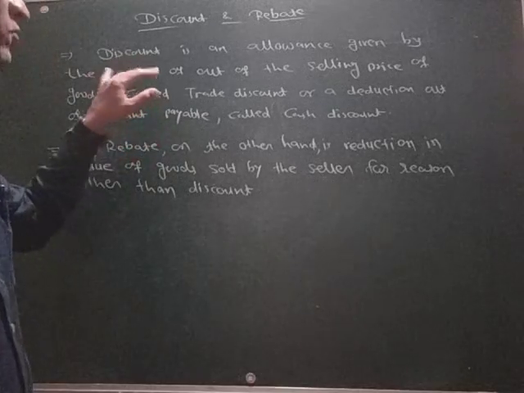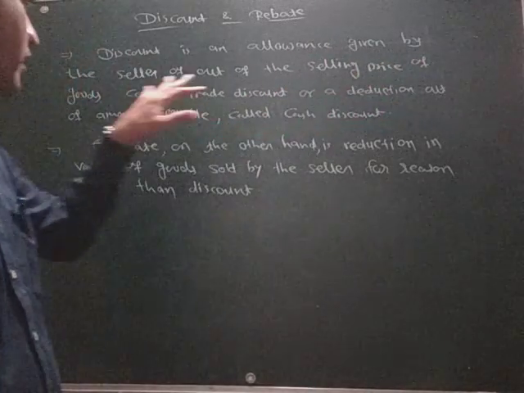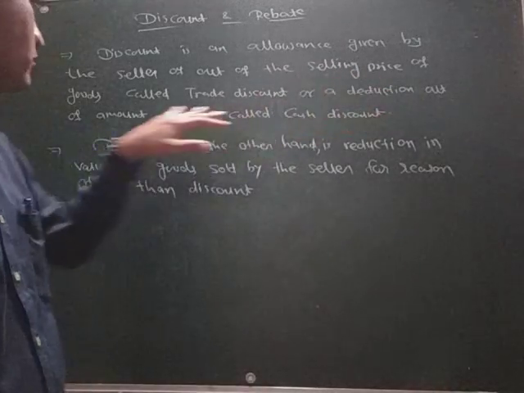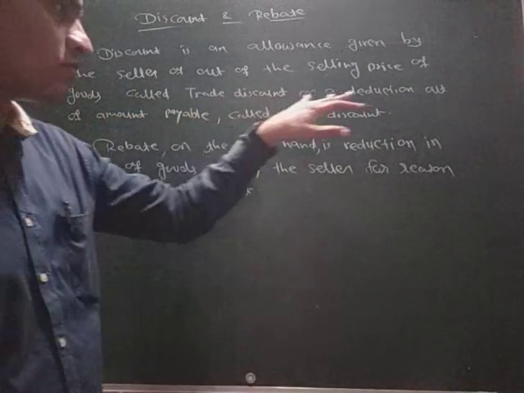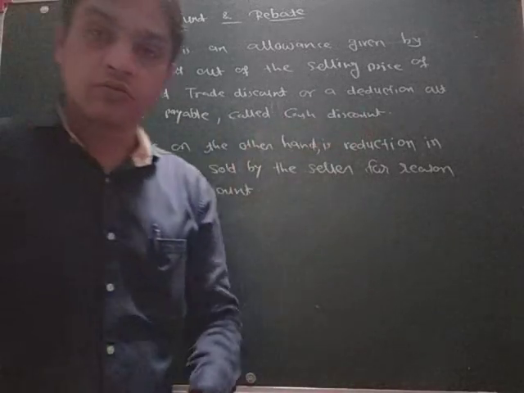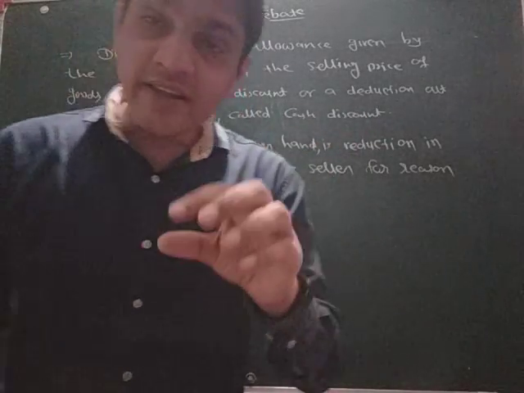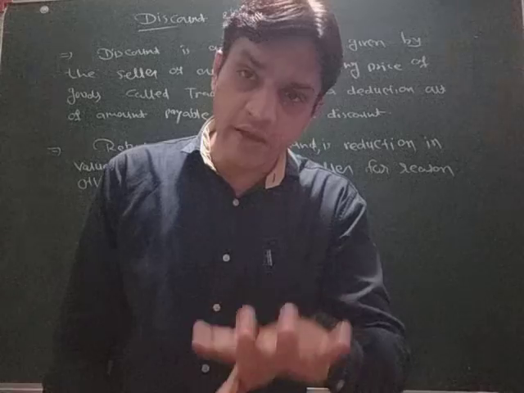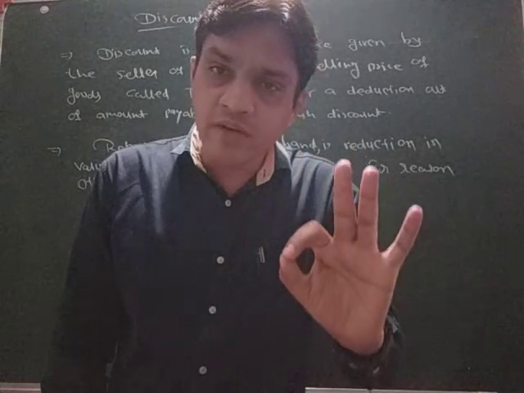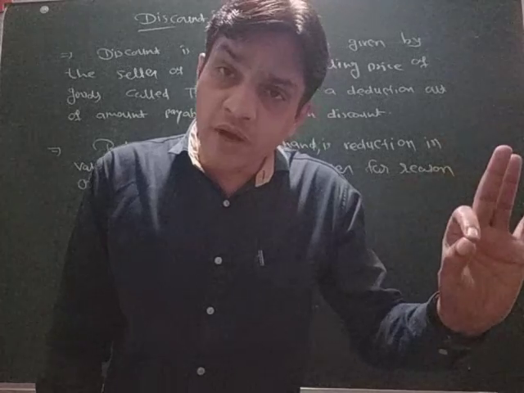First of all, discount is an allowance given by the seller out of the selling price of goods, called trade discount, or a deduction out of the amount payable, called cash discount. It is given by the seller to the buyer.